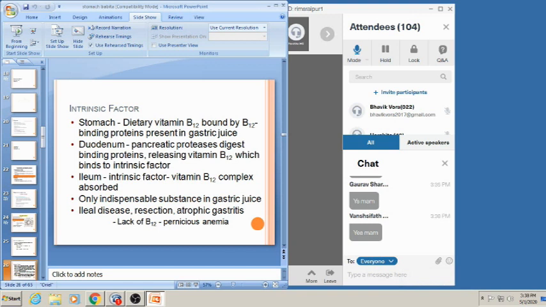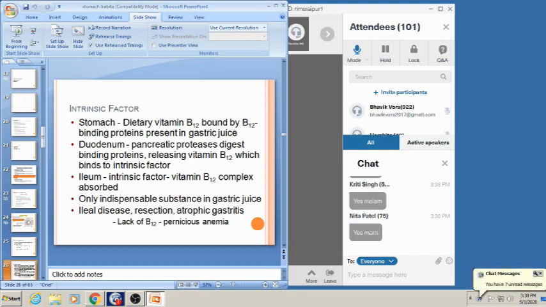This is the only indispensable substance in the gastric juice. Okay, so in ileal disease, resection or atrophic gastritis, there will be lack of vitamin B12, which leads to pernicious anemia. I hope about intrinsic factor everything will be clear to everyone. In the stomach, it will be present in the bound form.